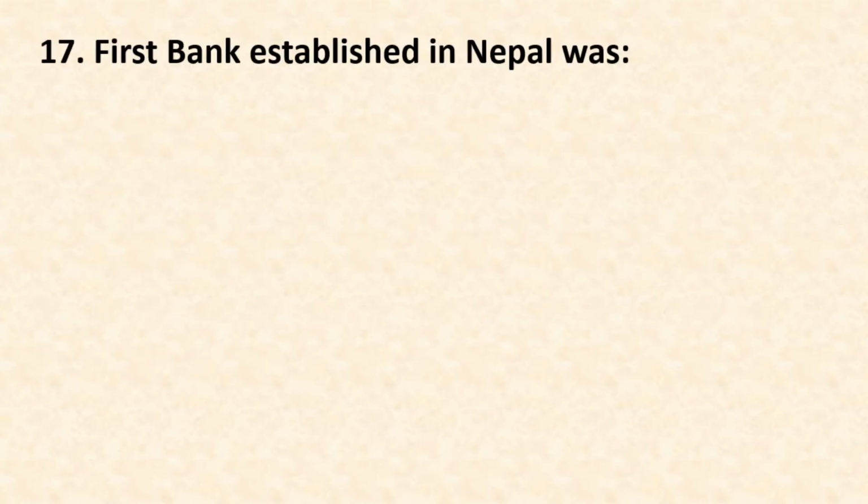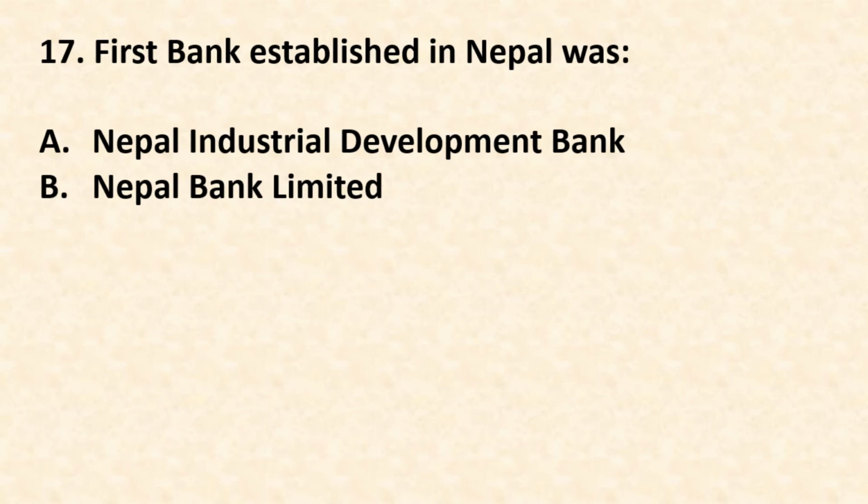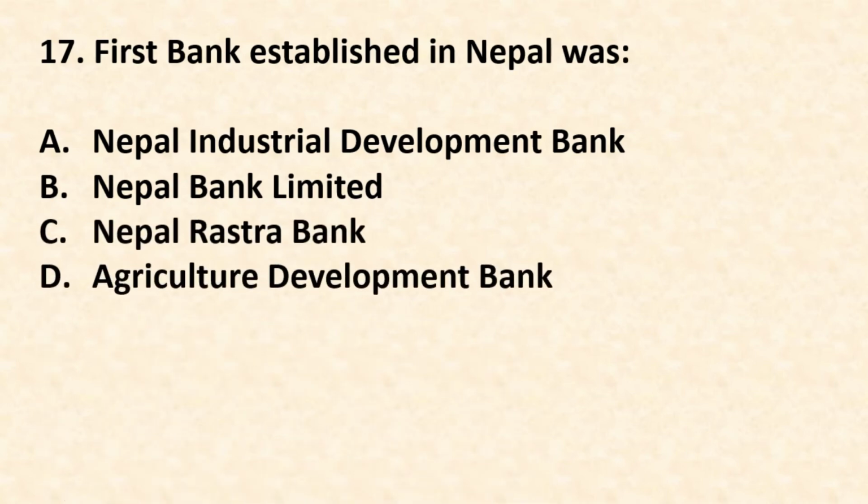Question number 17. First bank established in Nepal was option A. Nepal Industrial Development Bank, option B. Nepal Bank Limited, option C. Nepal Rashtra Bank and option D. Agriculture Development Bank. The correct answer is option B. Nepal Bank Limited. For information, Nepal Bank Limited was established on November 15, 1937 AD, and in Nepali date Kartik 30, 1994, and it was formed under the principle of joint venture between the government and general public.